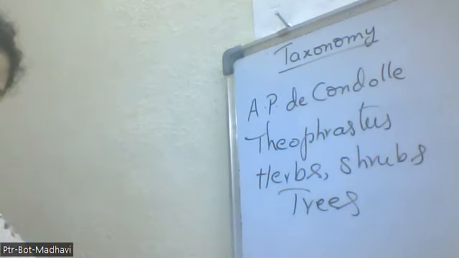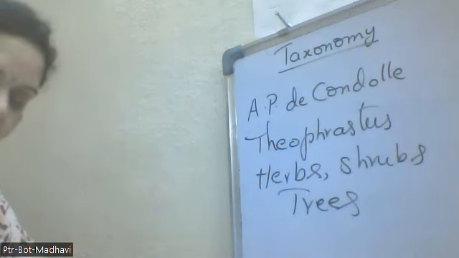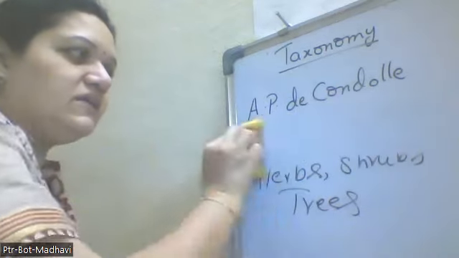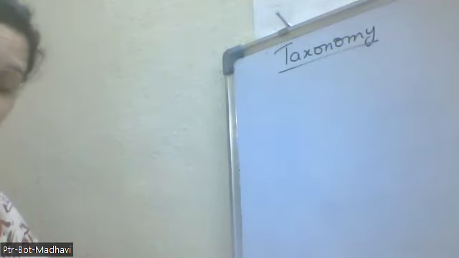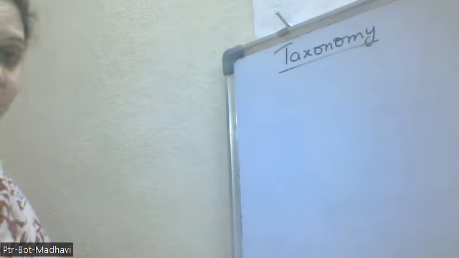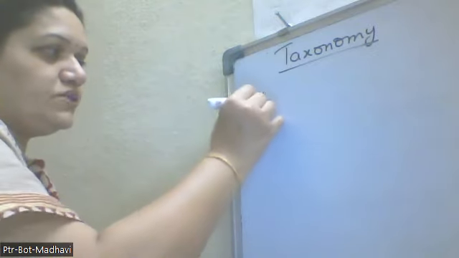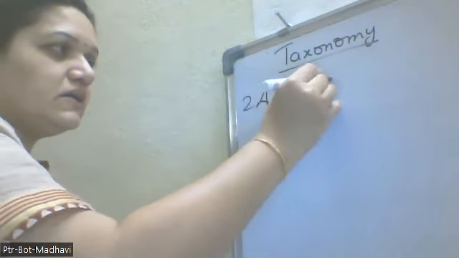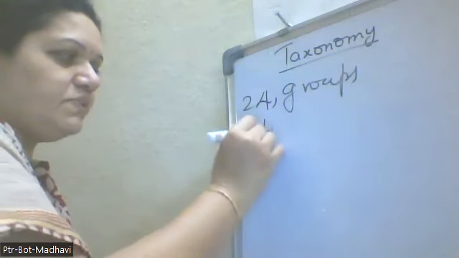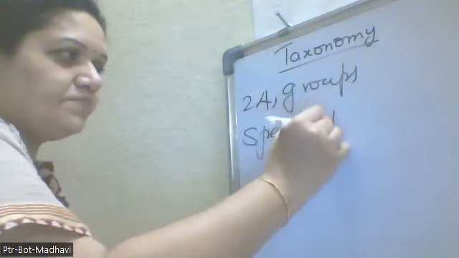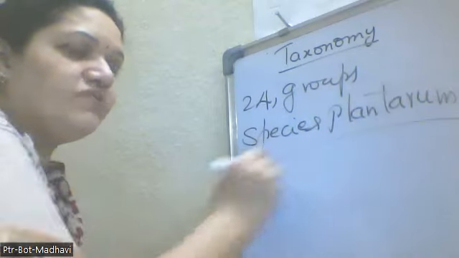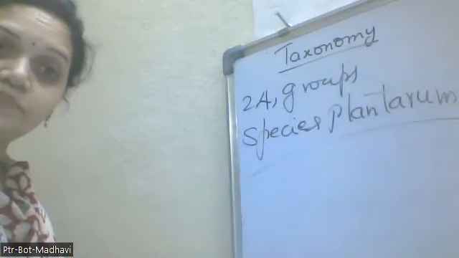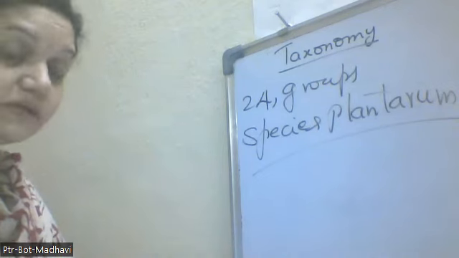Okay. And after that, the next one comes Linnaeus. What he has done: Linnaeus classified the plants into 24 groups, and he has also written the book Species Plantarum. 24 groups and Species Plantarum. Any one book name you will get in the competitive exam. That much guarantee in this.